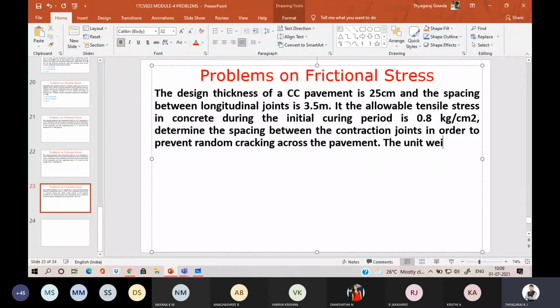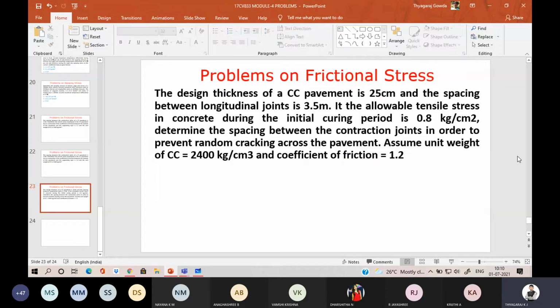The unit weight, we will assume, unit weight of CC is equal to 2400 kg per centimeter cube, and coefficient of friction is equal to 1.2.